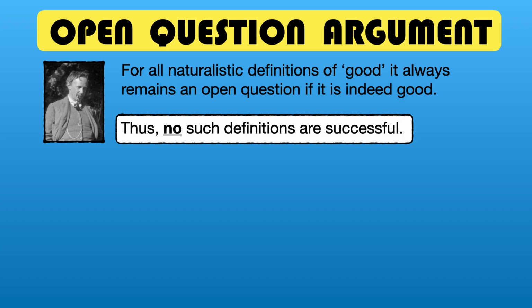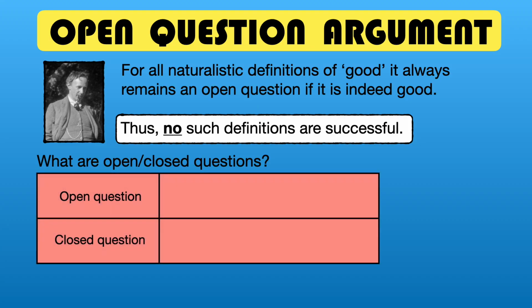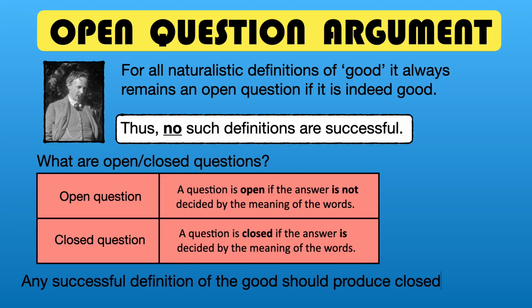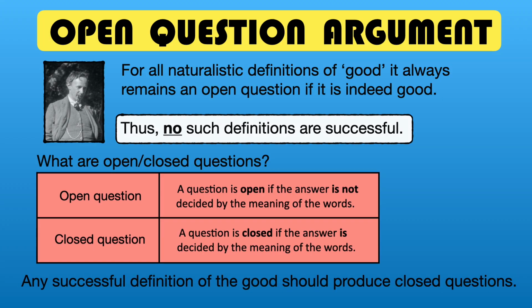To understand this, we need to understand what Moore means by open questions and their opposite, closed questions. A question is open if the answer is not decided by the meaning of the words. A question is closed if the answer is decided by the meaning of the words. According to Moore, any successful definition will always produce closed questions.